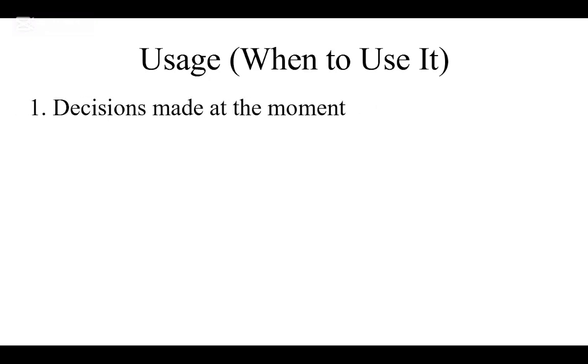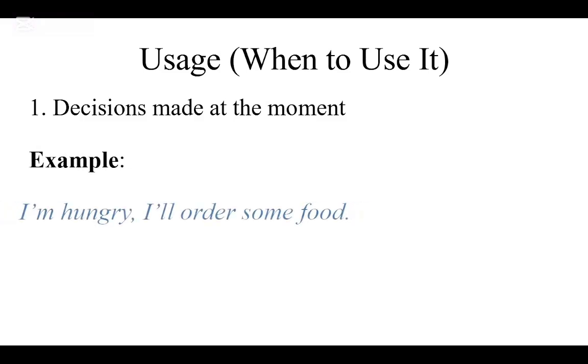So now that you know how to make sentences, when exactly do we use the future simple? Let's look at the 4 most common situations. We use the future simple when we decide something right now. Example: I'm hungry, I'll order some food. You didn't plan it, you just decided it.